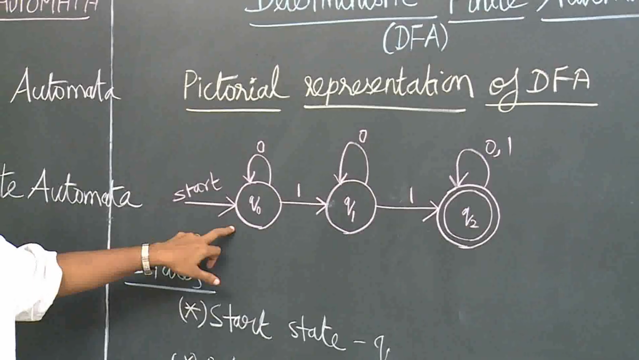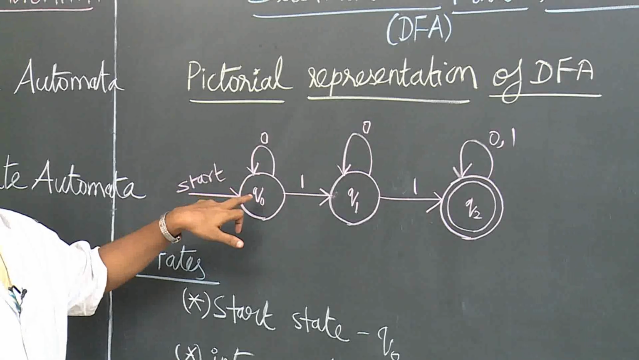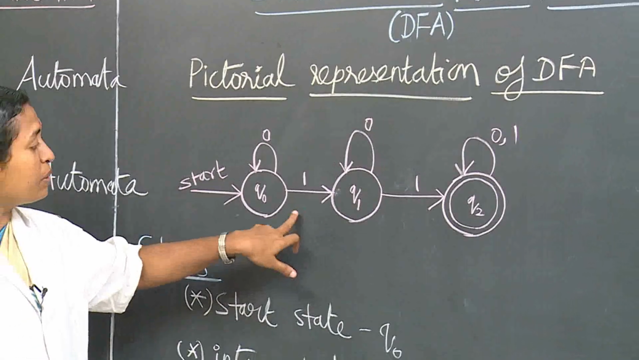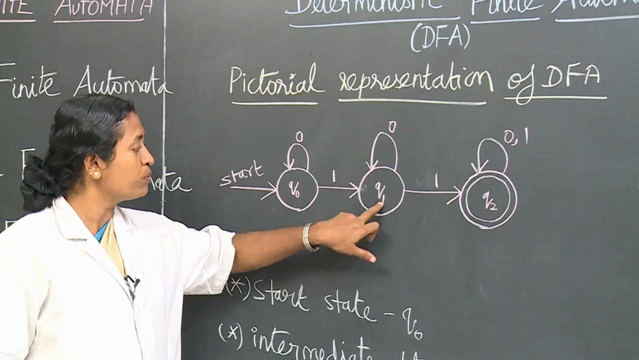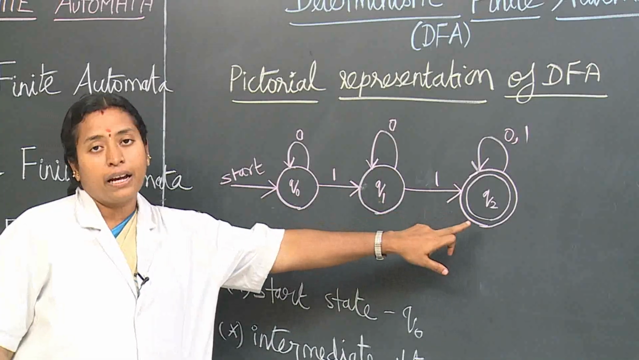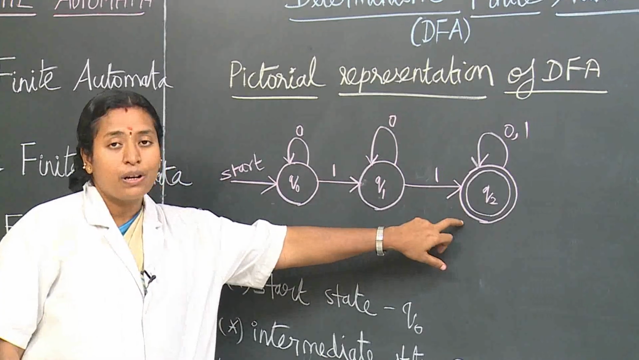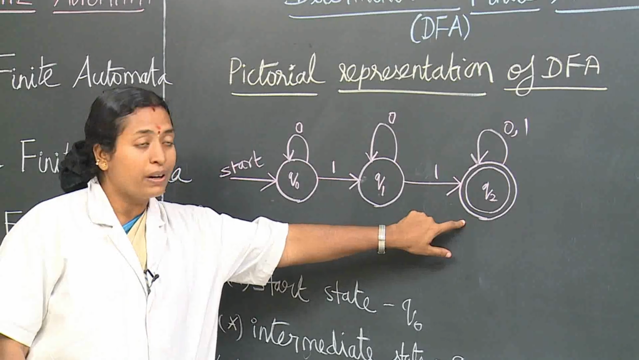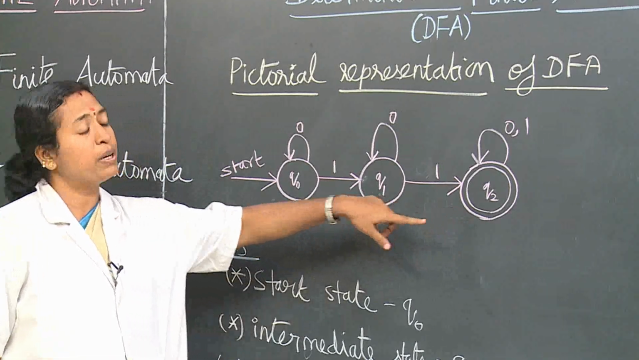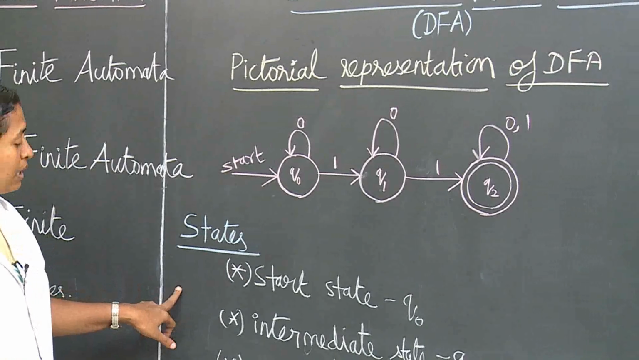The start state will accept the first symbol of the string. The intermediate state will accept the remaining symbols and it will move from start to the final state. The final state will accept the last symbol of the string and it will be the final state or accept state. I will repeat once again, states are very important.